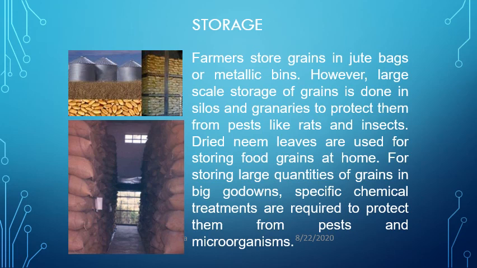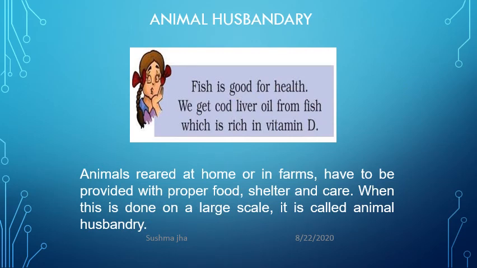Another term is animal husbandry. Children, along with agricultural practices, farmers also keep many domestic animals. Animals reared at home or on farms need proper food, shelter and care. This is done on a large scale, and this is known as animal husbandry. Why is this done? Animals are reared for milk or for the cultivation process.